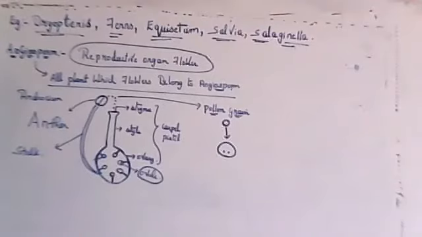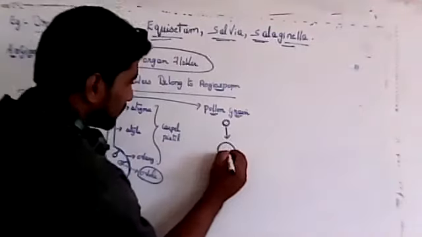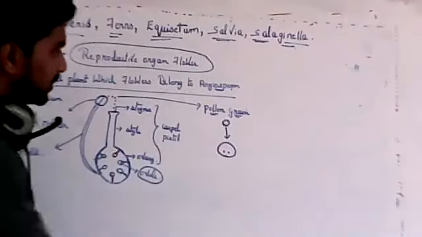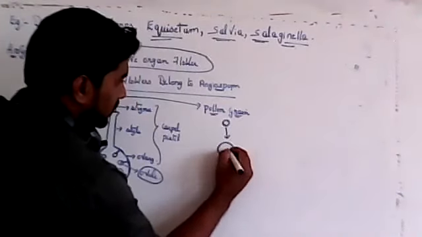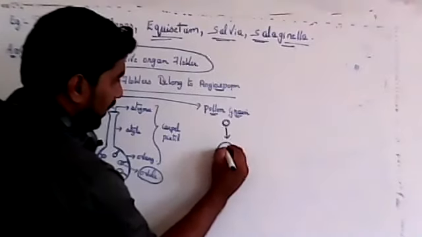So that I will draw and show you. Only 6 minutes is remaining, so I think tomorrow. So that pollen grain will have two male gametes.